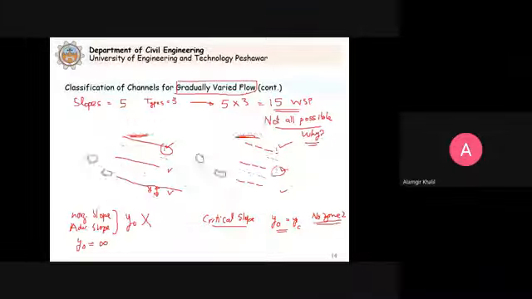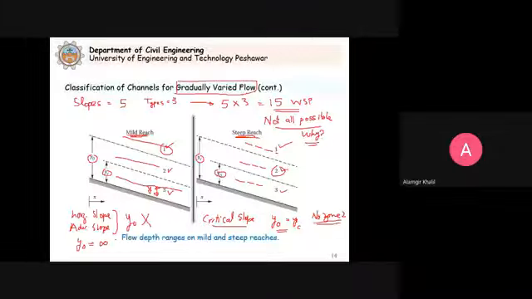So it means that for these two types of slopes, we have no zone 1, type 1, region 1, whatever you call. No zone 1 occurs. So zone 1 cannot occur for horizontal slope, zone 1 cannot occur for adverse slope, and zone 2 cannot occur for critical slope.